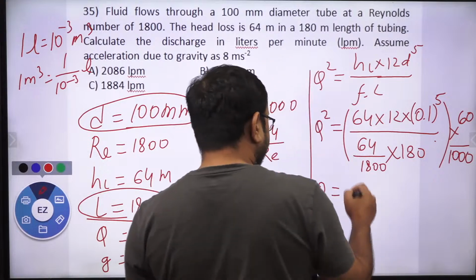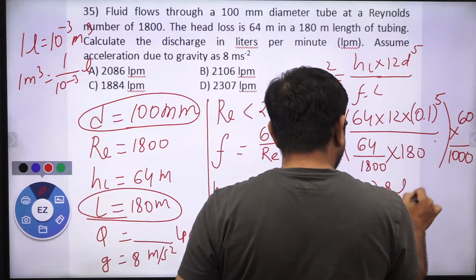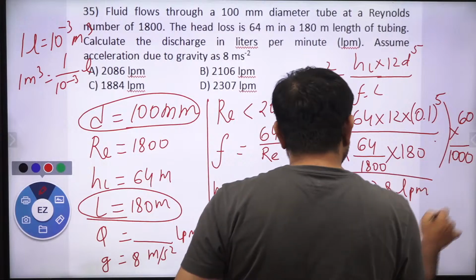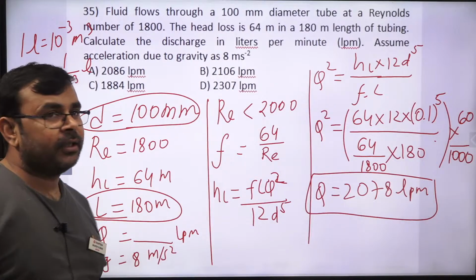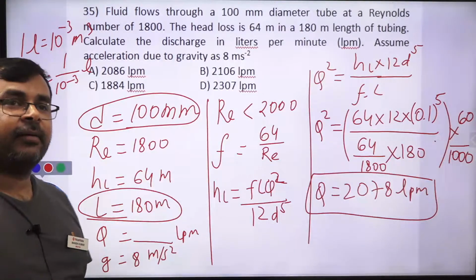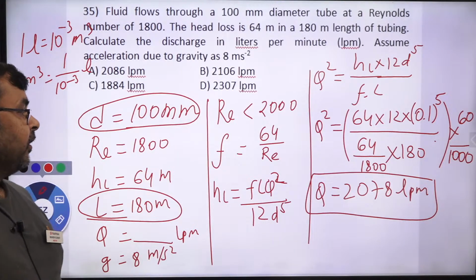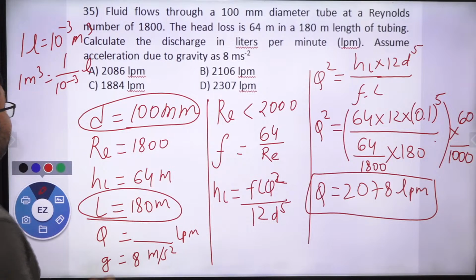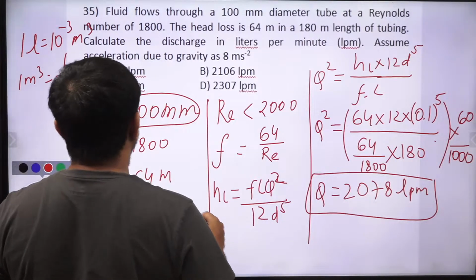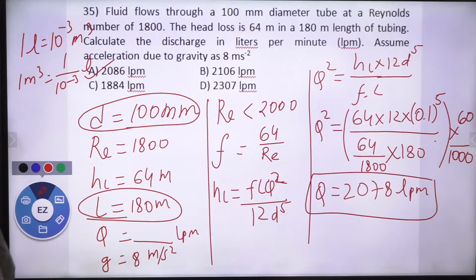So by simplifying this expression, you can get 2078 LPM. Yes or no? So can you convert this, meter cube per minute, into liter per minute? Yes or no? So with respect to this, the correct answer is yes, option A, 2086 LPM.